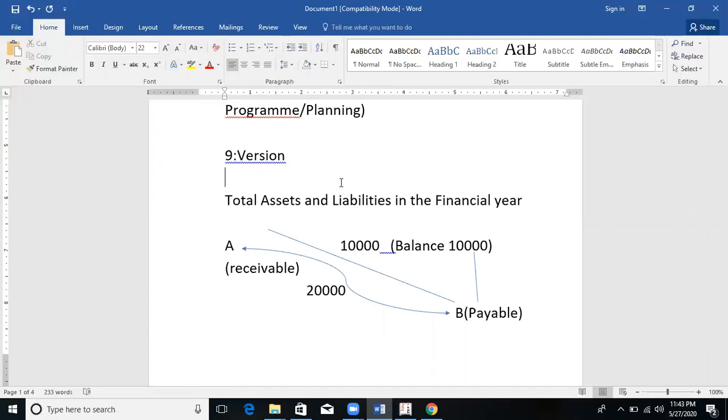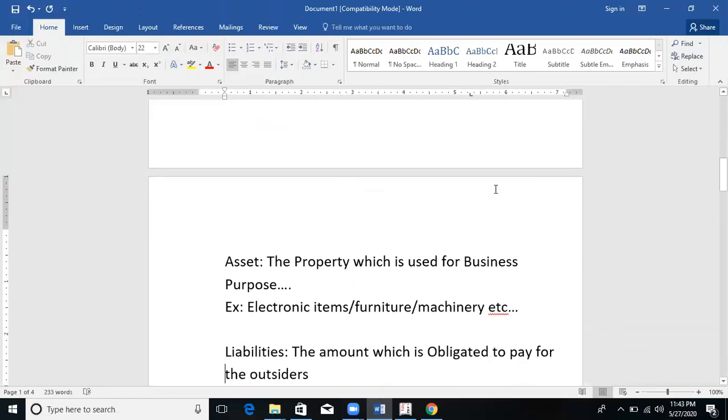Whatever assets are required in that particular organization, we're going to call it an asset, like furniture, electronic items, equipment, machinery, any property which is used for that particular business.